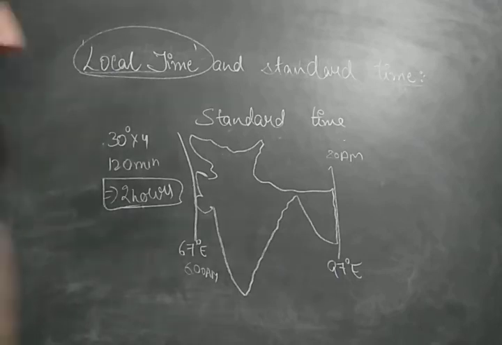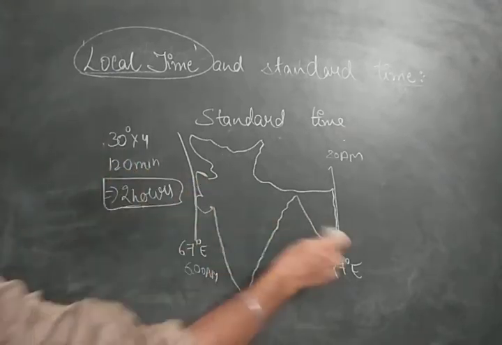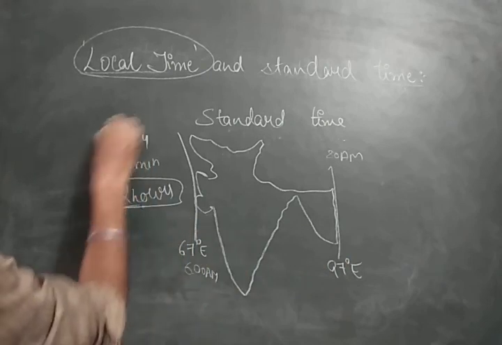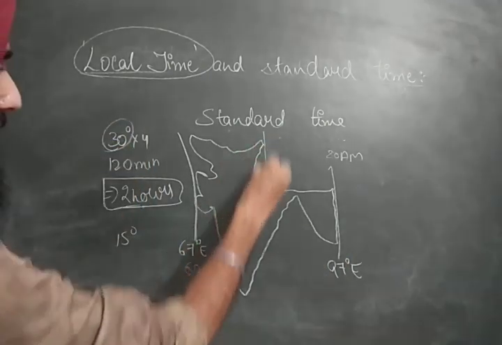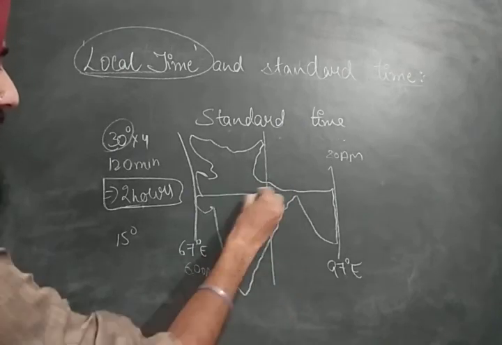We have taken the center of India. If we divide this 97, it would be leading to 30 degree. So 15 degree longitudes have been left here.